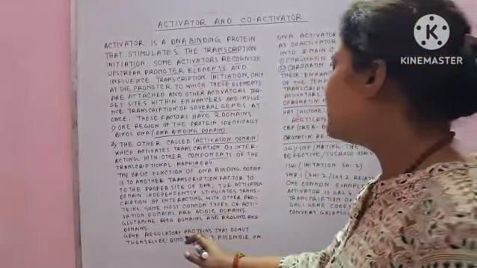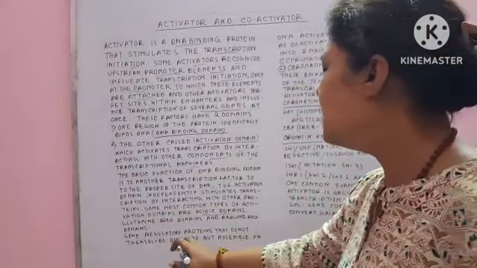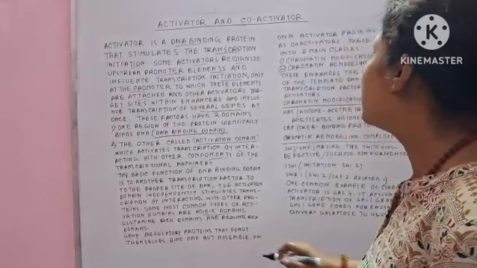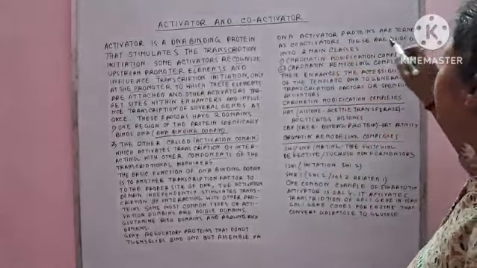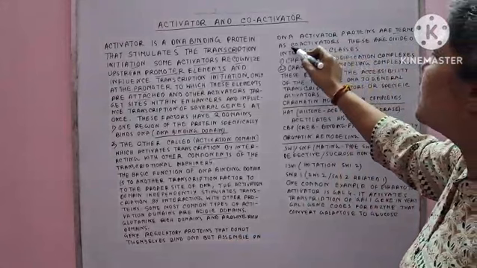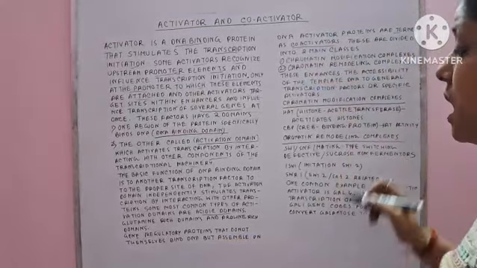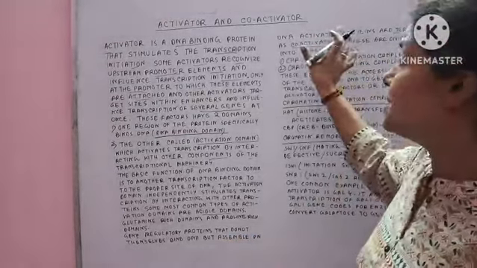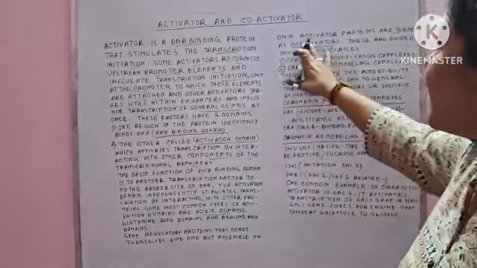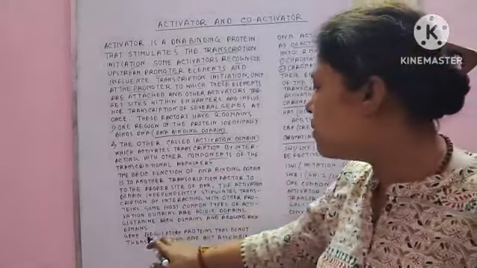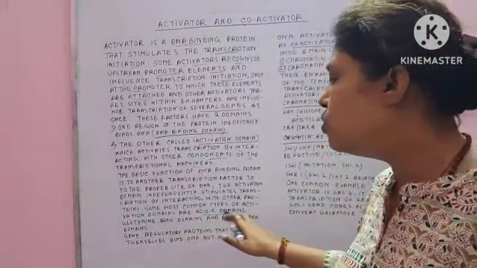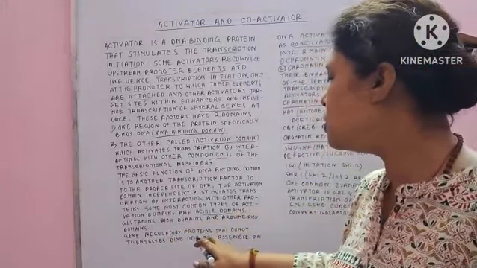The gene regulatory proteins that do not themselves bind DNA but assemble on DNA activator proteins are termed co-activators. Now the term co-activators has come. What are co-activators? The gene regulatory proteins that do not themselves bind DNA.